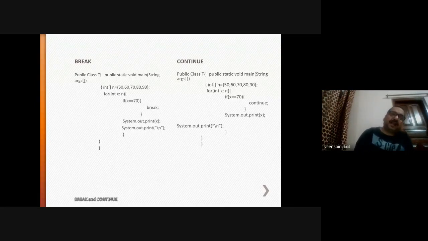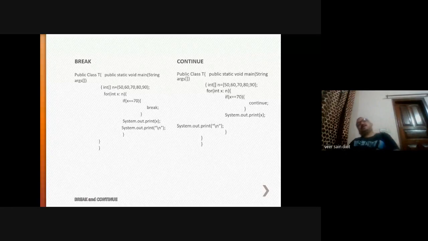Here n is an array of type integer. It means this array will have all values of integer type, and there are 5 values. This is the content. Always the values of an int array will be accessed through its indexes, and the index always starts from 0. What is the value of n[0]? 50. The value of n[1] is 60. The value of n[2] is 70. The value of n[3] is 80. Like this, you can access the values.